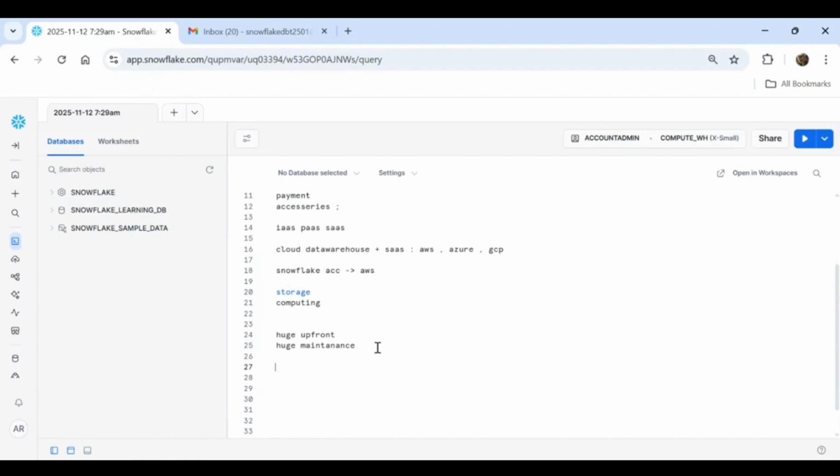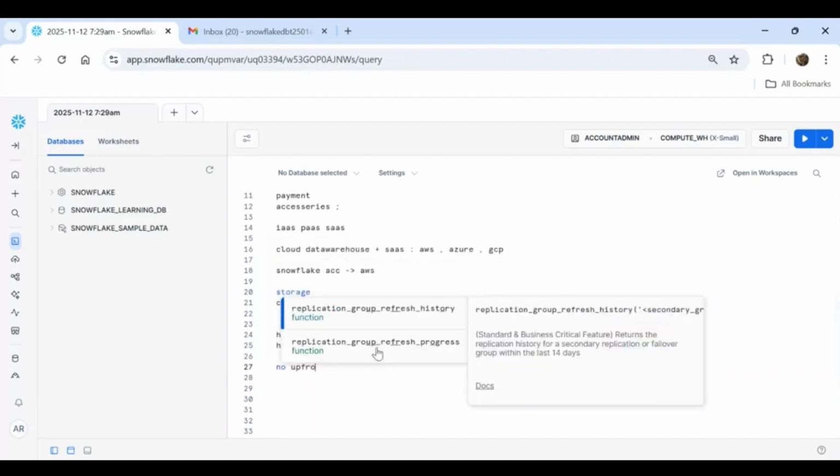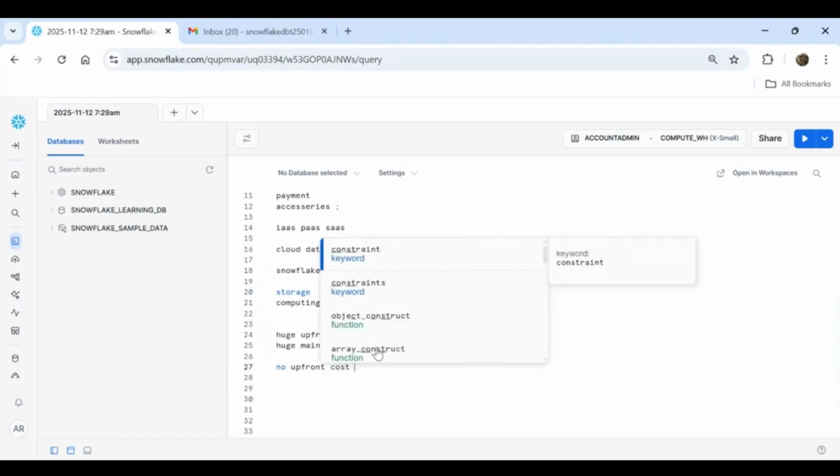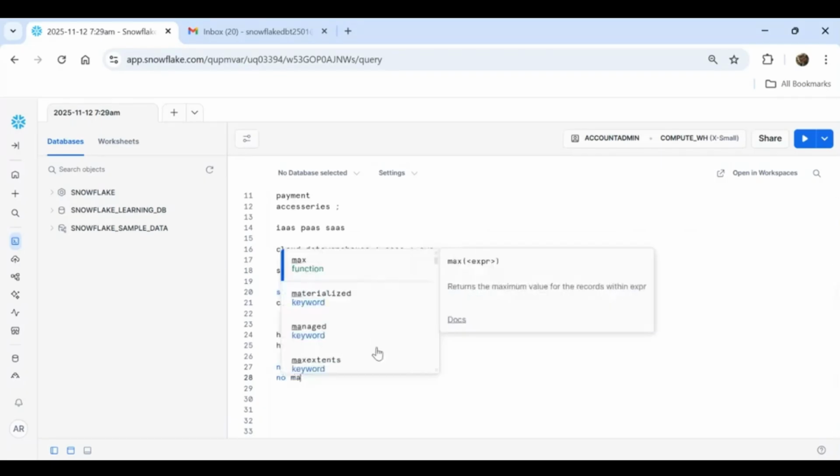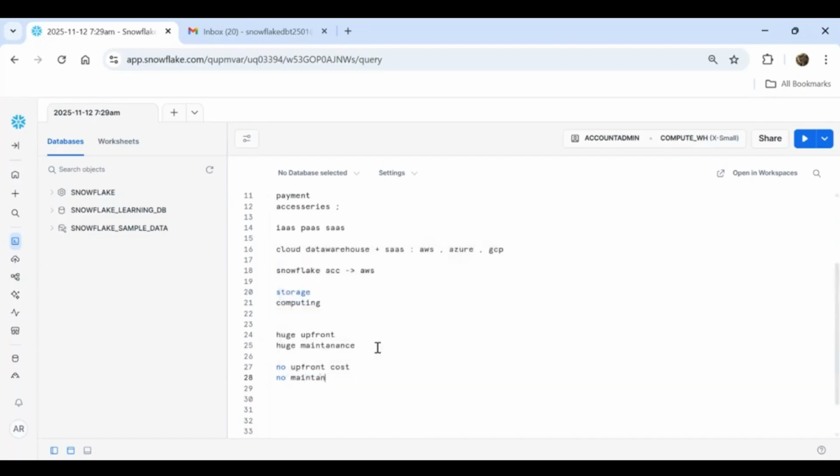The second thing, what are the advantages? No upfront cost is involved. Second, maintenance activities are not my responsibility. And third, pay for what you use.